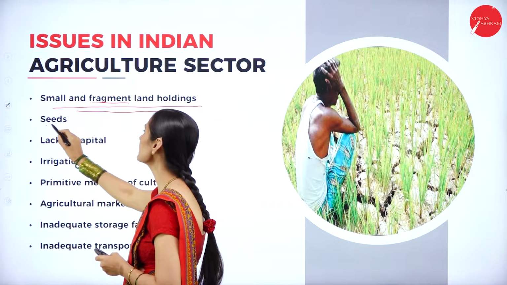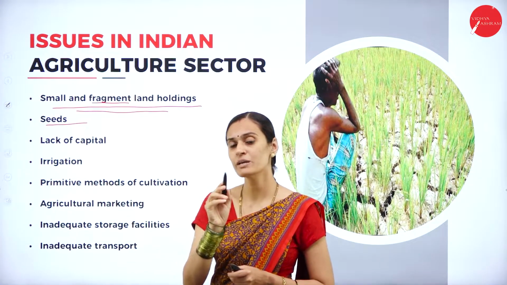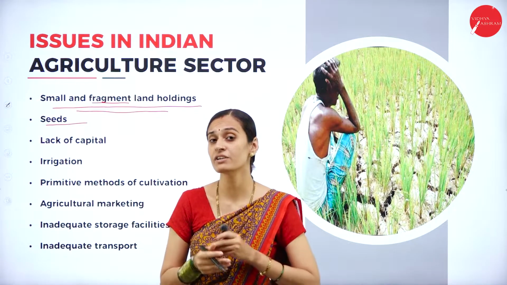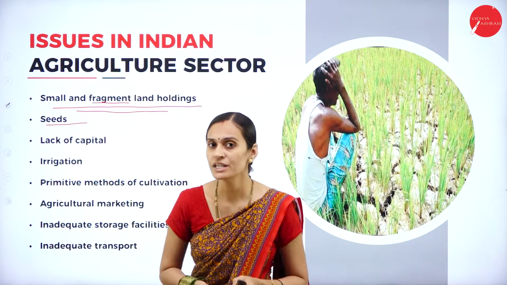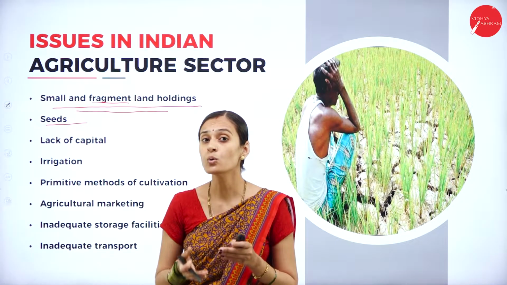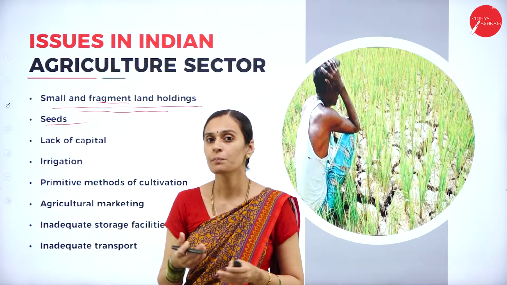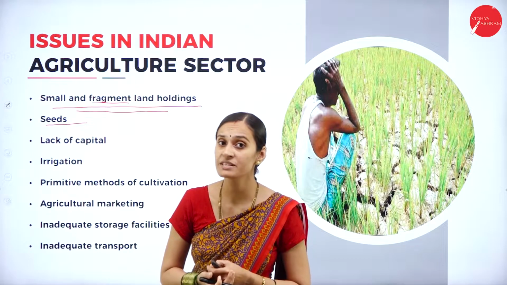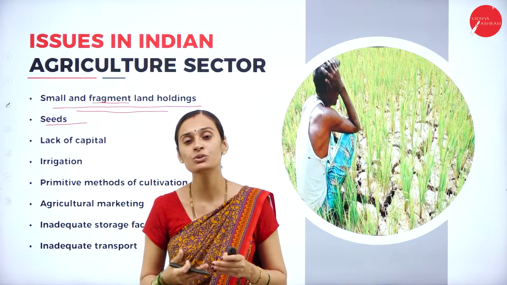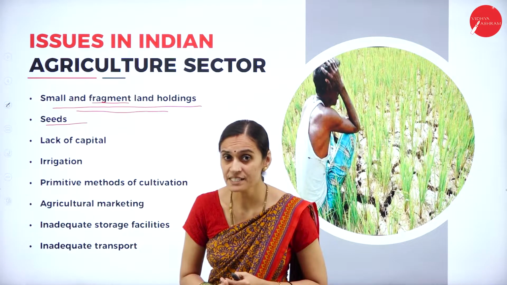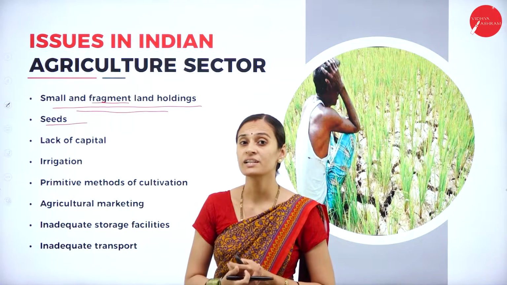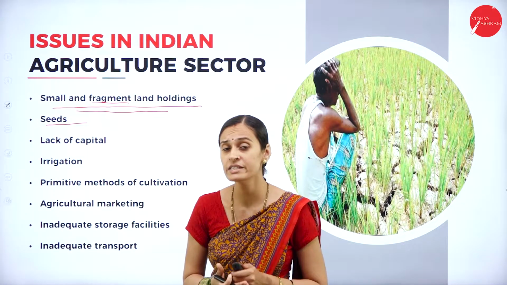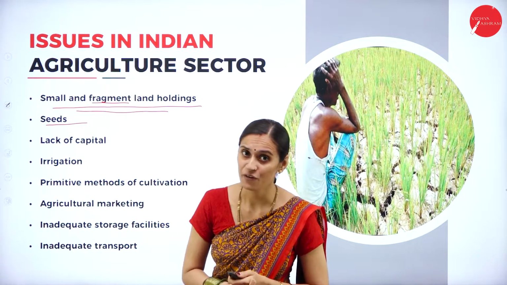The second one: seeds. Seeds are one of the important factors for the agriculture sector. What were the conditions before and after independence? Good quality seeds were out of reach for farmers. The prices of good quality seeds were very high, and our poor peasant families were not able to purchase them, so they used very low quality seeds. Purchasing good quality seeds was not possible for marginal farmers.